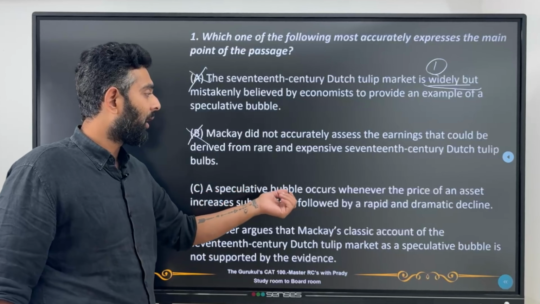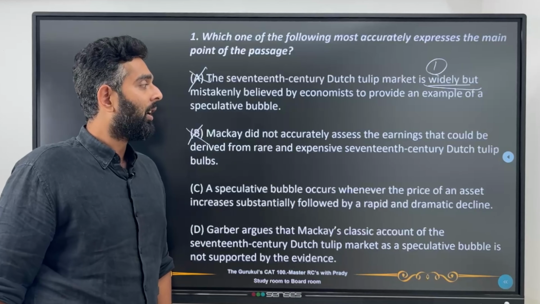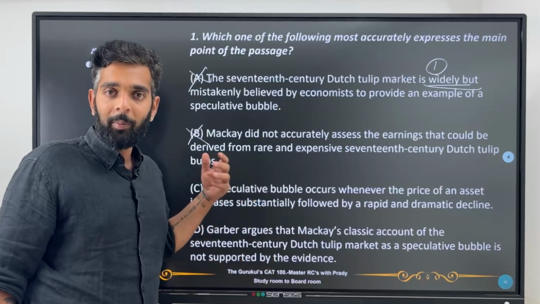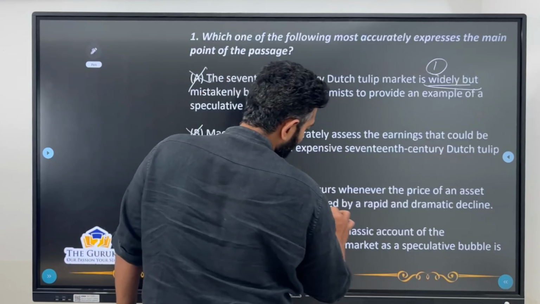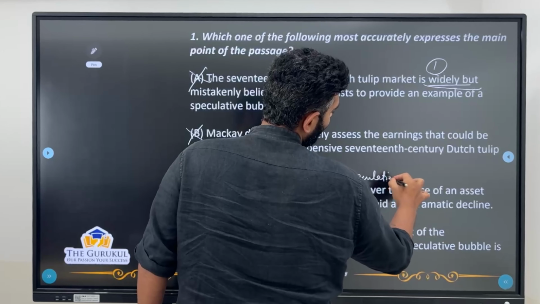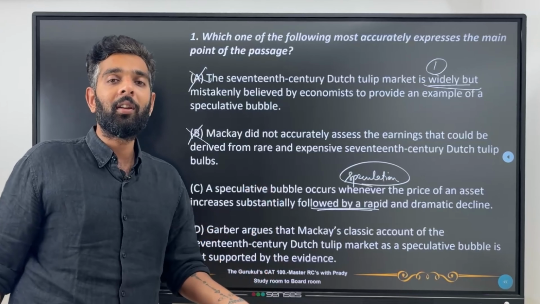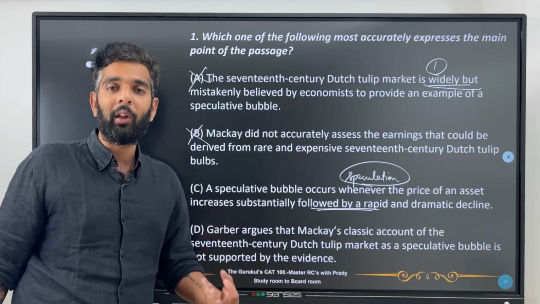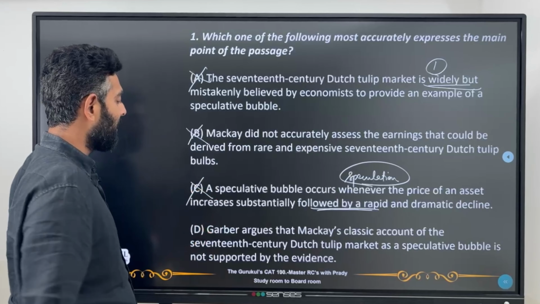A speculative bubble occurs whenever the price of an asset increases substantially, followed by a rapid dramatic decline. That's great. You've told what the speculative bubble means, but the problem is that you're not mentioning anywhere the speculation that's involved. And to be very honest, the main idea of the passage is not to discuss speculative bubbles. It's to discuss whether the Dutch tulip industry was a case of a speculative bubble or not. So this is too broad. Again, we can just take it off.